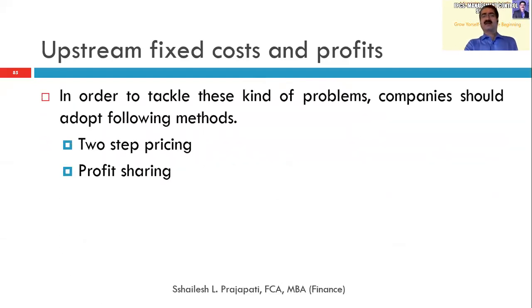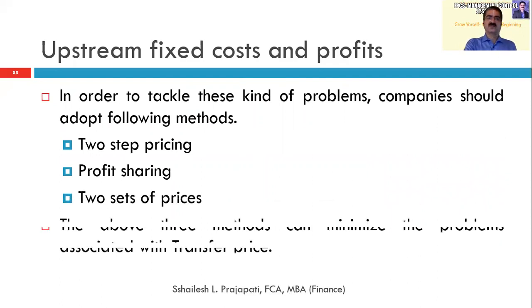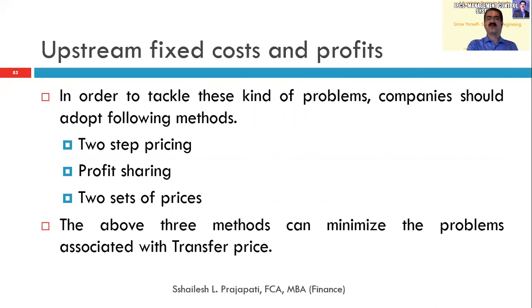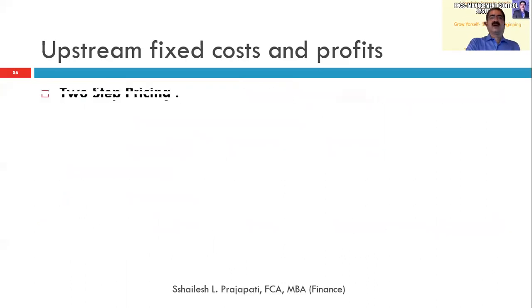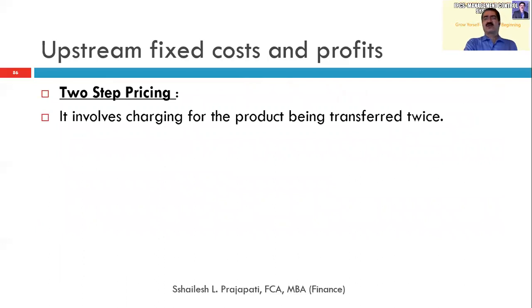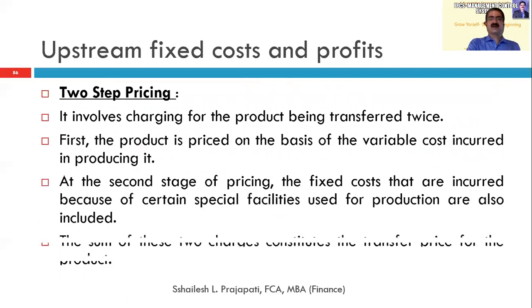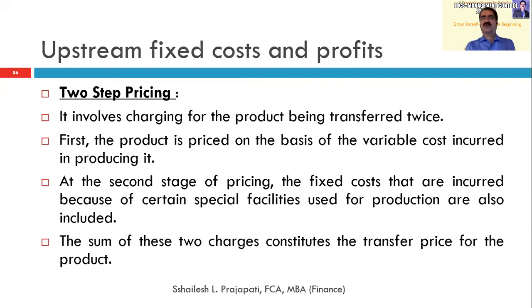In order to tackle this kind of problem, companies should adopt the following methods: a two-step pricing method, a profit sharing method, and two sets of prices. Normally, two sets of prices is very difficult and time consuming, so people are not following it. Two-step pricing and profit sharing is normally what they follow. First, let us go to the two-step pricing. Let us go to the theory first.